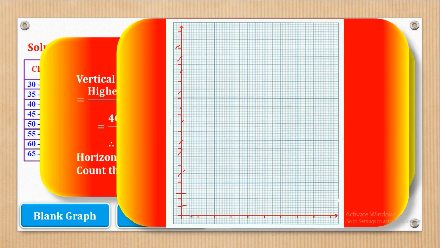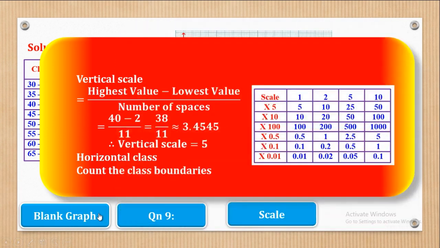Then for the horizontal, 1, 2, 3, 4, 5, 6, 7, 8, 9, and we have 9 spaces on the horizontal. So that is going to help us very much in this question.